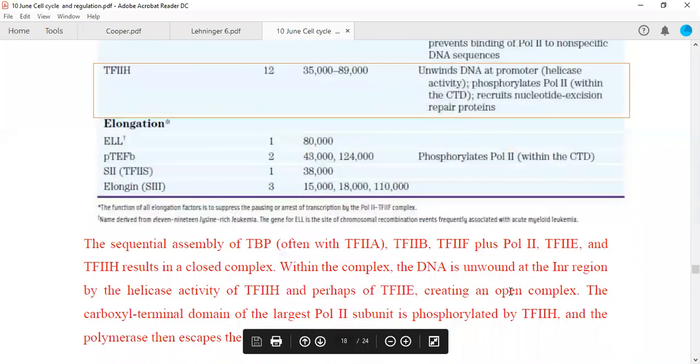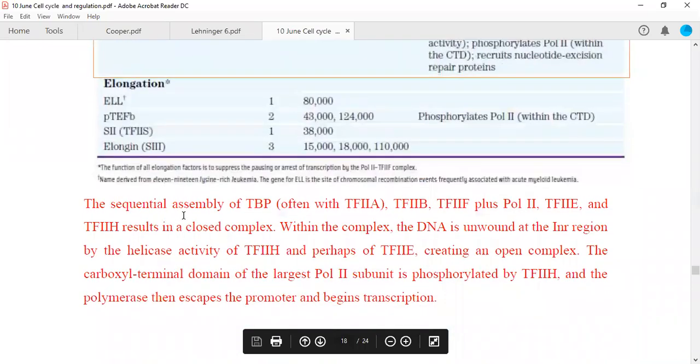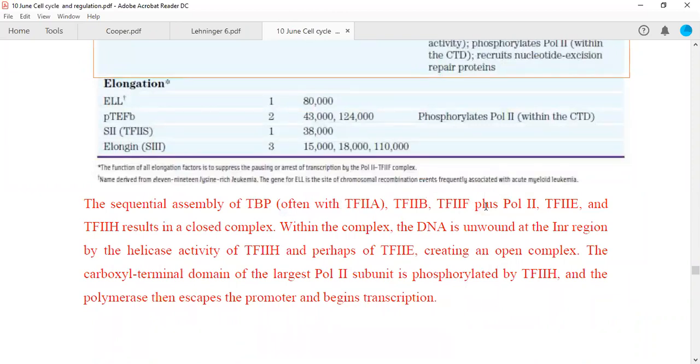These functions are given in the text also. The sequential assembly of TATA binding protein with A, B, F plus polymerase 2, E, and H results in closed complex formation. This we will also discuss in molecular biology, but because it is given here, I want you to have a basic understanding of this mechanism. Within this closed complex, the DNA is unwound because transcription factor 2H has helicase activity.